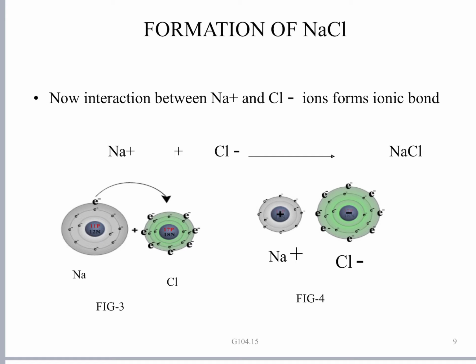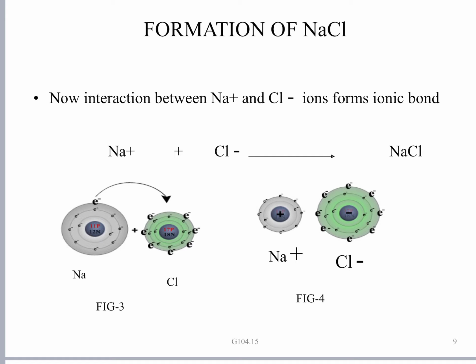So now Na plus and Cl minus combine together to form NaCl. It is actually not a single molecule, it is a crystal lattice. We will come to know about this lattice and lattice energy a little later. For now, sodium chloride crystal is formed. NaCl is formed.